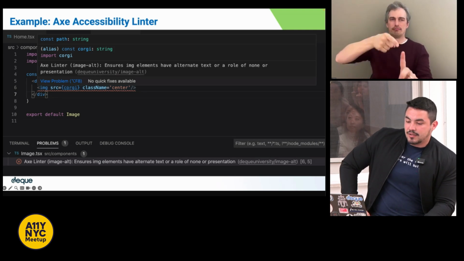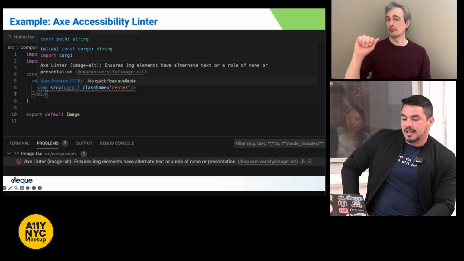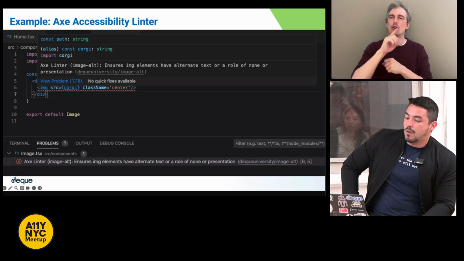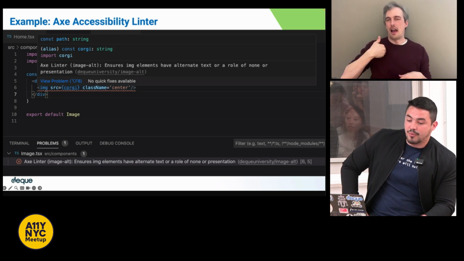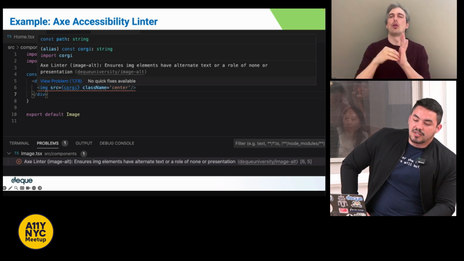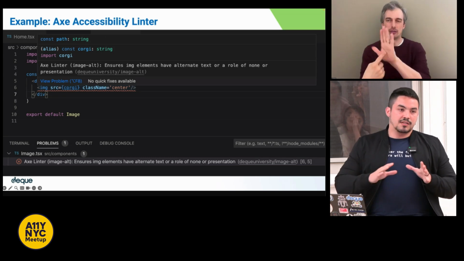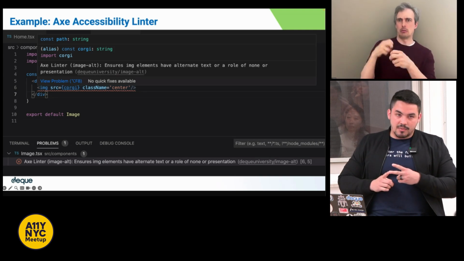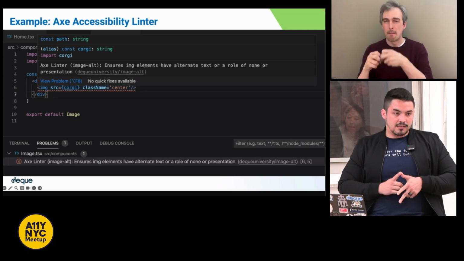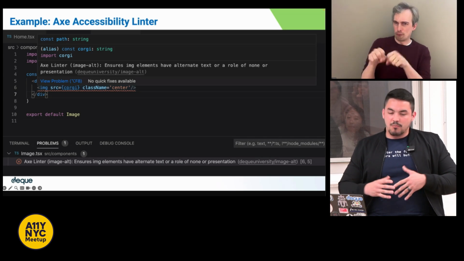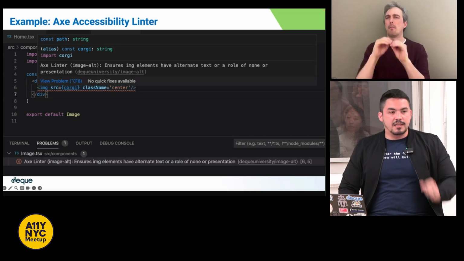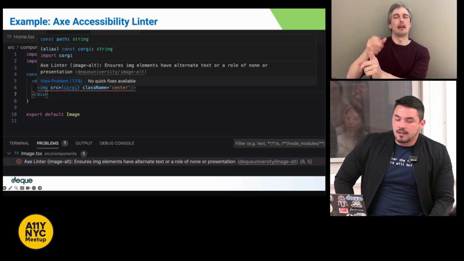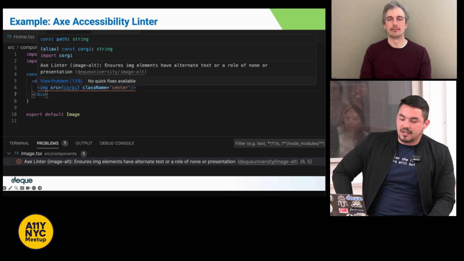It states that the Axe linter, the errors under the image alt tag, you need to ensure that the image elements have alternative text or a role of none or presentation. There's also a link to DQ University, so you could see what the problem is, how to fix the problem, what rules it breaks, what laws it breaks, and then more information such as the disabilities that are affected with the specific error at hand and the specific WCAG standard it breaks.